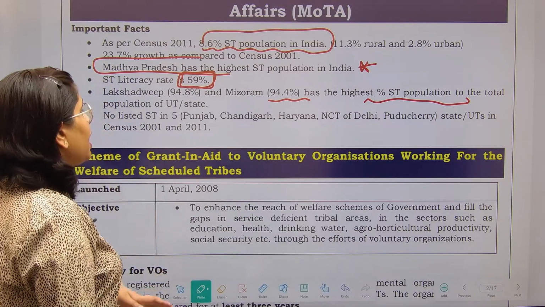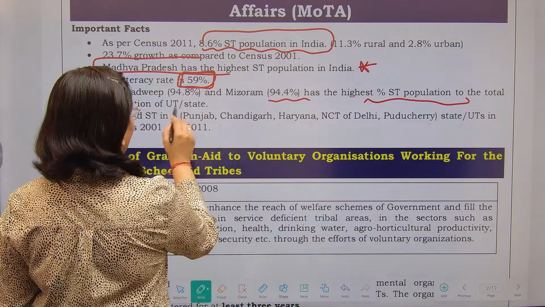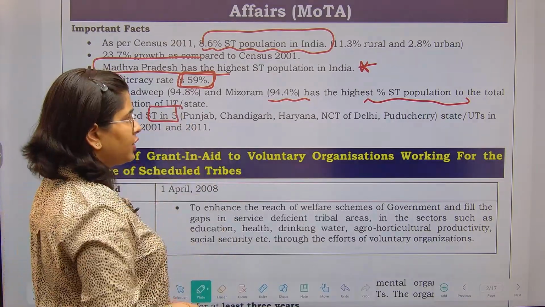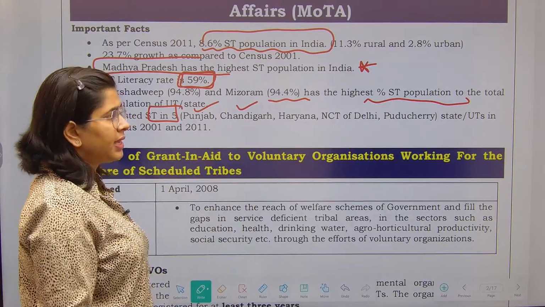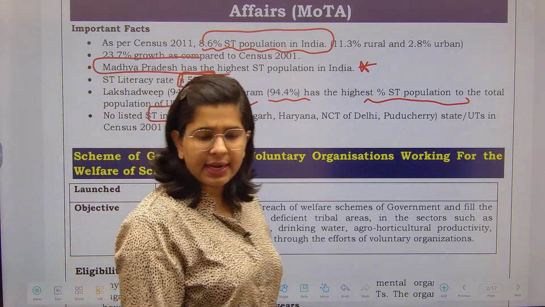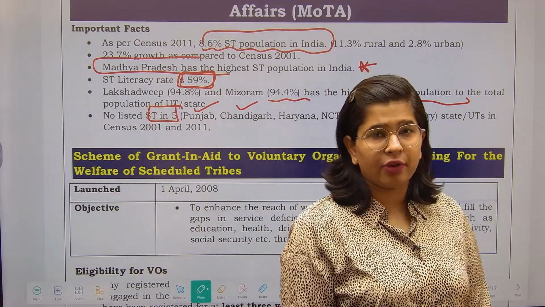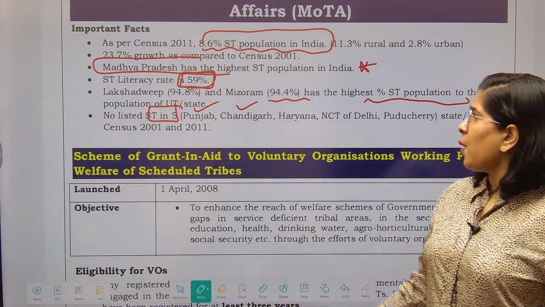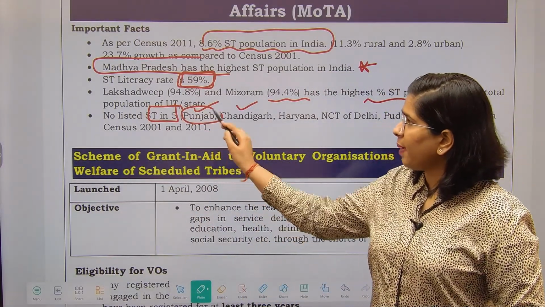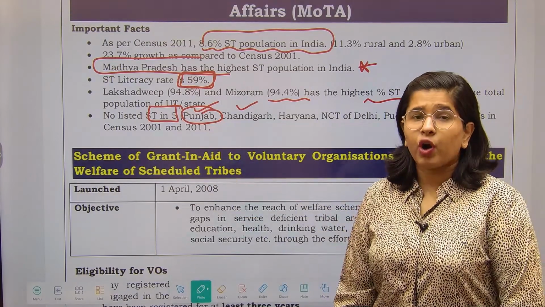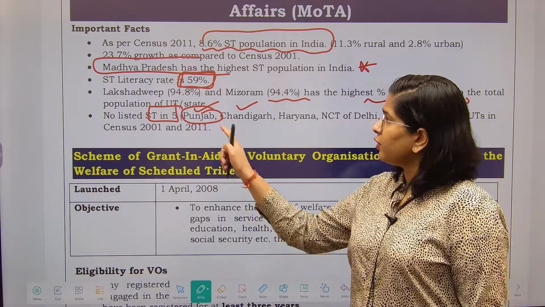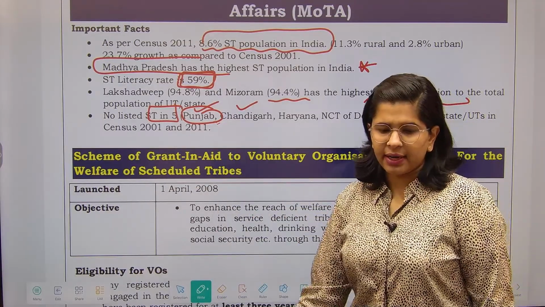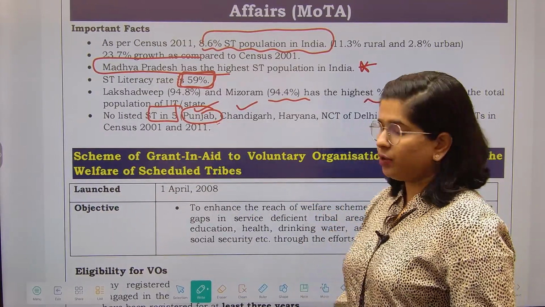No listed STs are there in 5 states or UTs. What are these? Punjab, Chandigarh, Haryana, Delhi, Puducherry. You will not be able to find listed STs there. When I see Punjab, I remember the data we read in the Scheduled Caste related topic. Can you tell me what the data related to Punjab is? Just try to remember this.